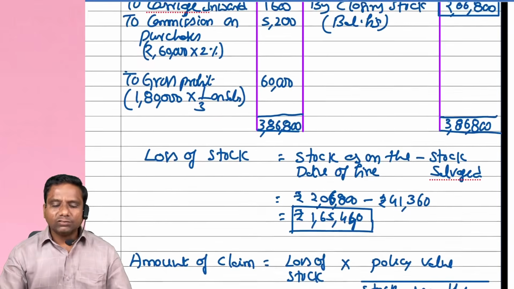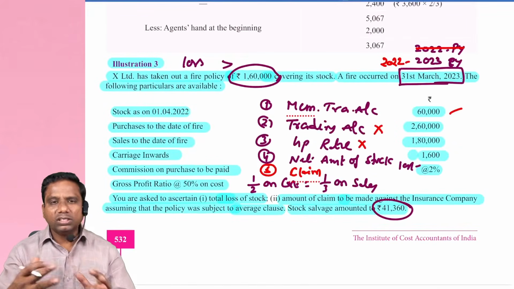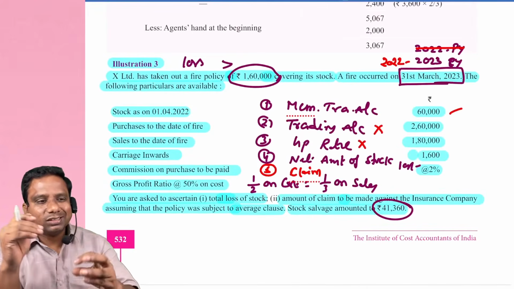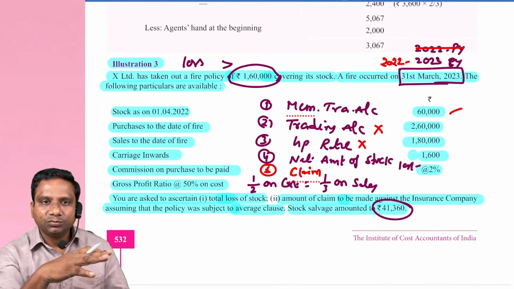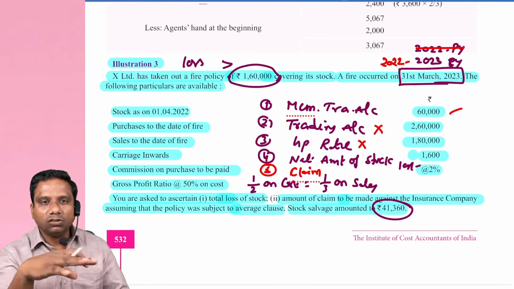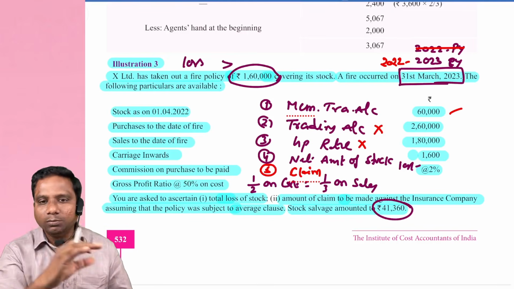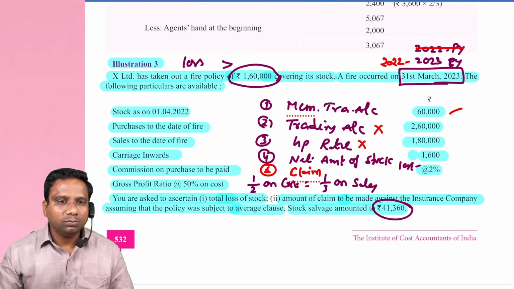So very basic problem. Once you understand this very basic problem, next one has small adjustments to some concepts. First, try to understand the basic concept. This is our illustration 3. Observe this problem once again.